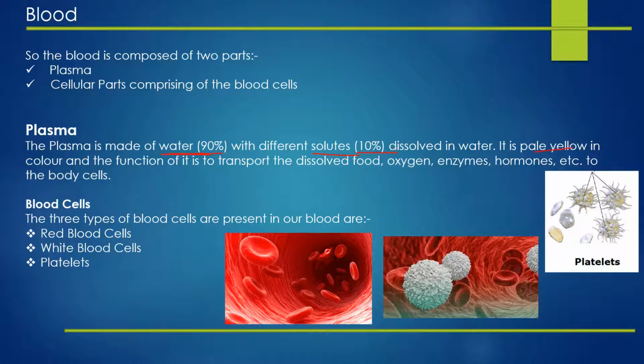It is pale yellow in color, and the function of it is to transport the dissolved food, oxygen, enzymes, hormones, etc. to our body cells. And now please don't get confused between body cells and blood cells. These both are very different from each other. So blood cells, there are three types of blood cells present in our blood. They are red blood cells, that is normally called as RBC, white blood cells called as WBC, and platelets.